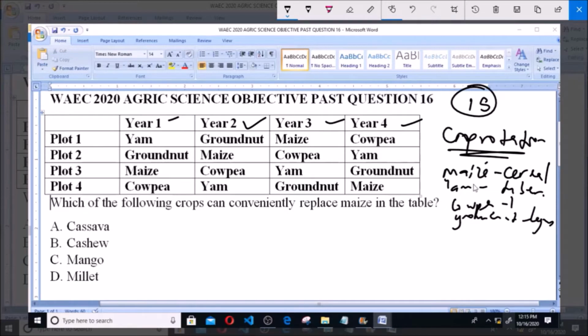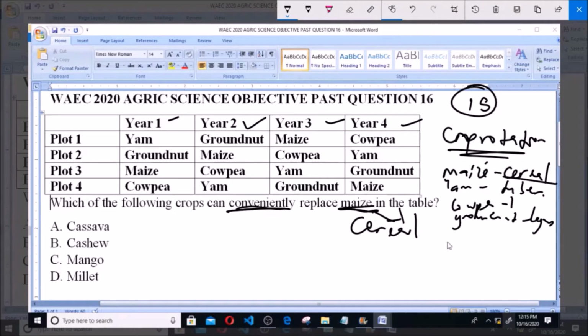So you plant a specific type of crop. Now, if you are to replace maize on the table, you will need to replace it with another cereal. So for us to pick out the one that can conveniently replace maize in the table, we'll look for the one that is a cereal, that belongs to the same class as maize.